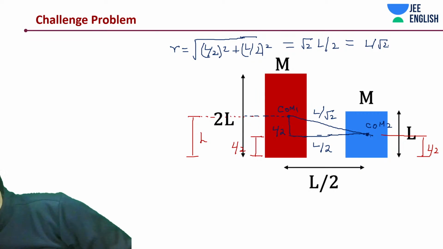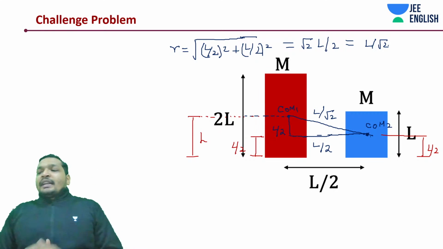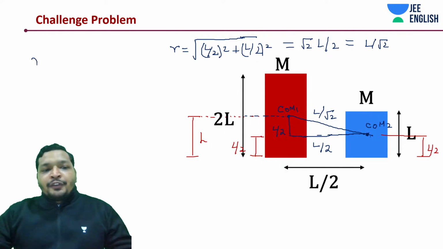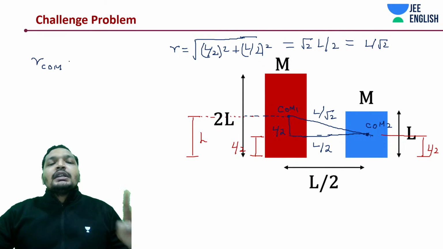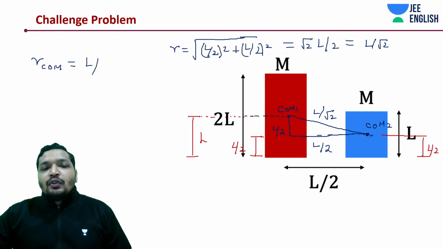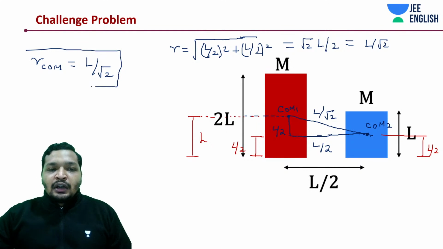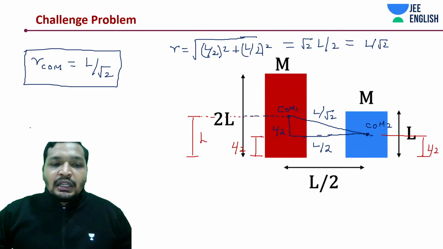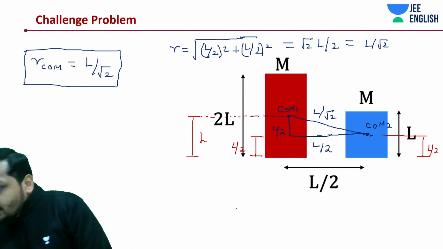Okay, let's get into the concept now. All right, now let's get into the next thing. I'm going to define a new term for you that you want to remember. R of COM is what we need to write down. What is this R of COM? R of COM is something that we calculated now, but instead of the equations that you have learned up until now, maybe you want to go with a new equation.